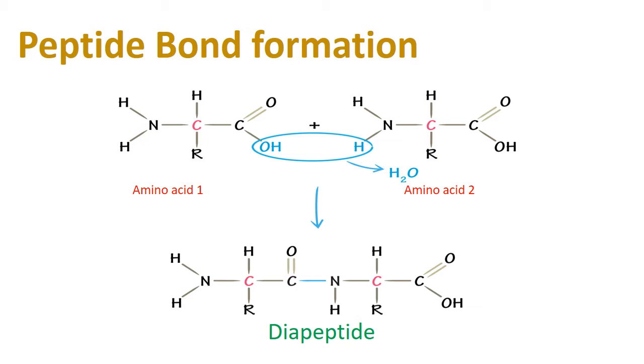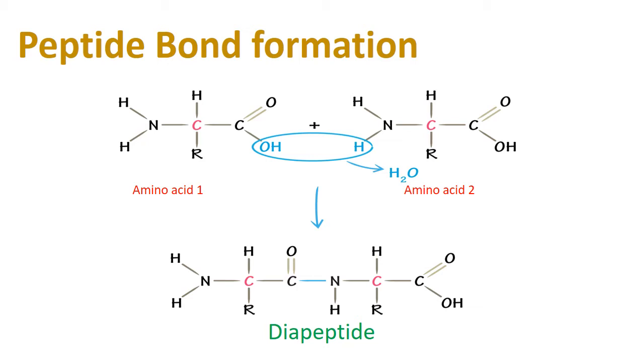If 3 amino acids are combined together by peptide bonds, that is a tripeptide. We name them up to 10, like tripeptide, tetrapeptide, pentapeptide, hexapeptide, heptapeptide and so on. If more than 10 amino acids are combined together, then that structure we call a polypeptide. When more than 50 amino acids are combined together, that structure is known as a protein structure. In protein, more than 50 amino acids are present.